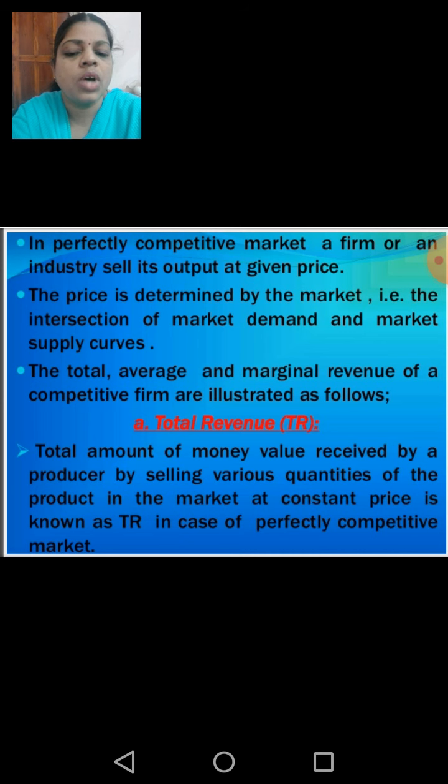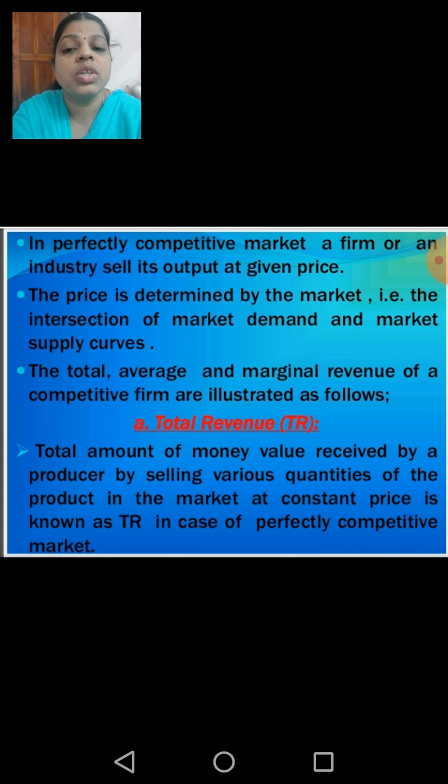So I told you how to derive the total revenue curve. The total money value received by a producer by selling various quantities of the product in the market at the price is known as the total revenue in the case of a perfectly competitive market.